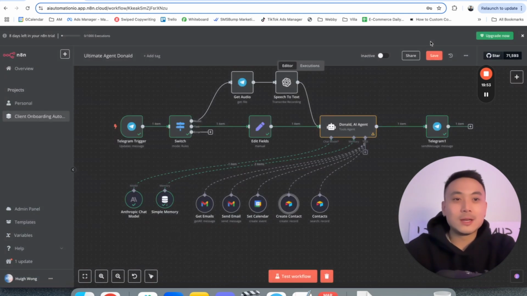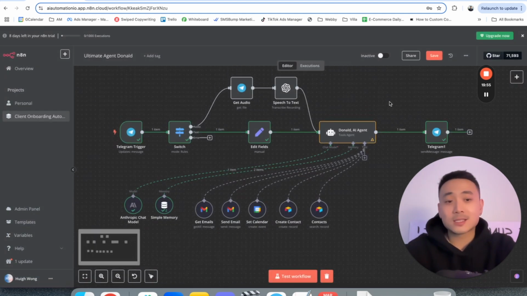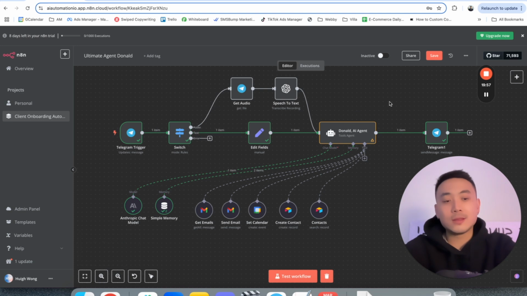So then we're able to pretty much automate our tasks and, more importantly, sell this system to other businesses online to make an extra $5,000 to $10,000 every single month, just like my agency has been doing.